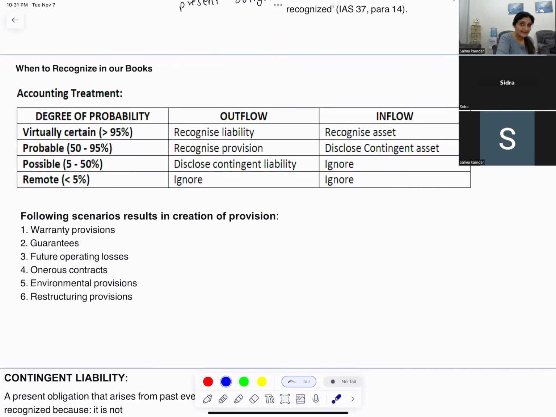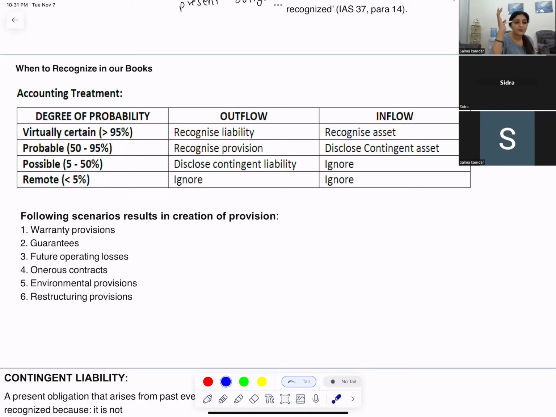When an event has probable chances between 50 to 95%, you'll recognize this as a liability. No, sorry, virtually certain, more than 95, then it'll be liability. If it is probable, between 50 to 95%, it will be recognized as a provision.